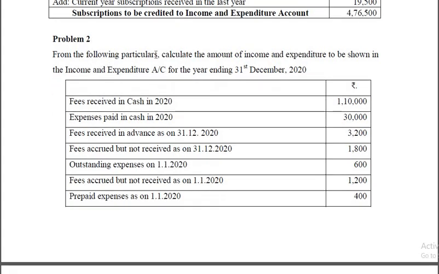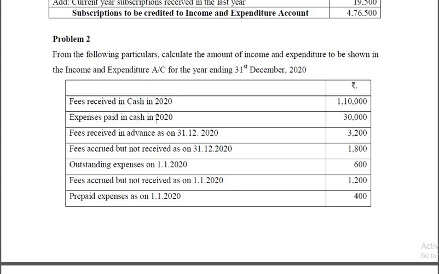From the following particulars, calculate the amount of income to be shown in the income and expenditure account for the year ending 31st March 2020. I'll explain the items one by one. So how do you show it in the income and expenditure account? That is the question. Okay. Fees received in cash in 2020. So this is an item of receipt, 1,10,000. Fees received.